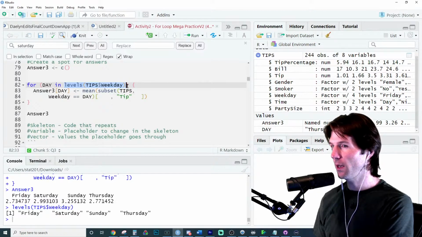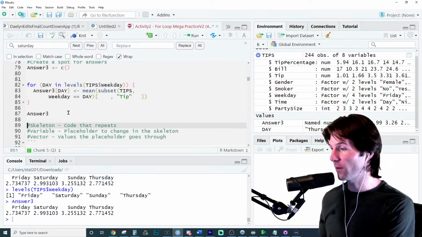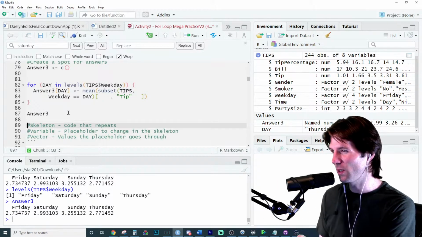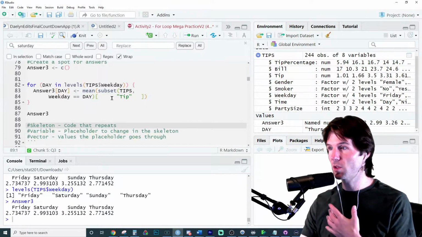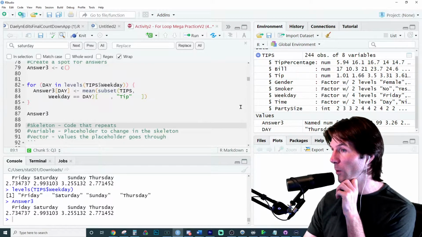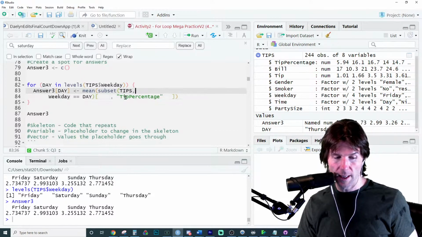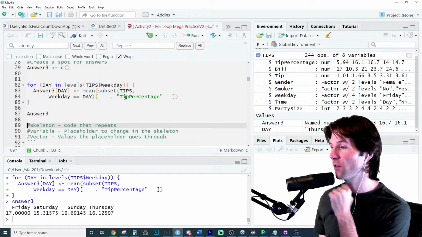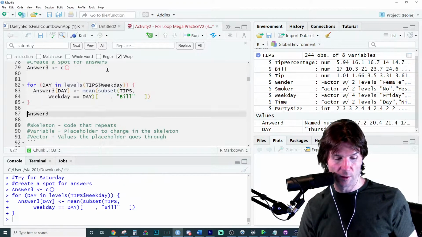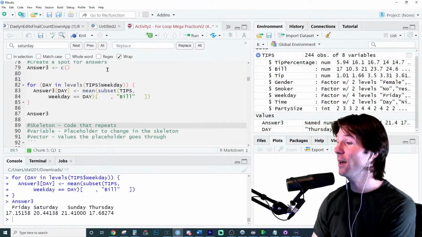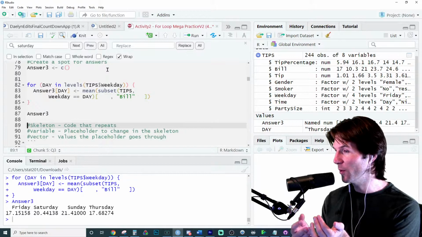Before I do the alternative solve, how does this look, Ella? Does this make more sense right here? The answer now would give the column names above it, or the day name above it, rather than us printing the answers and then being like, okay, the third one's the one I want. We could get the answers printed right here, and we could do it for tips or tip percentage, whatever variable we want. We could just literally change this to tip percentage right here. And then when we run it now, we would get the tip percentages for those days. So we can just change whatever variable we want. We can change this to bill, and then we could just store for bill for those days and run the loop. Yes. So yeah, the levels is what will do it. So make sure you do levels, and then that's the different values we'll go through for the weekday.